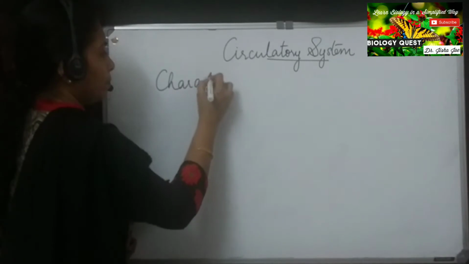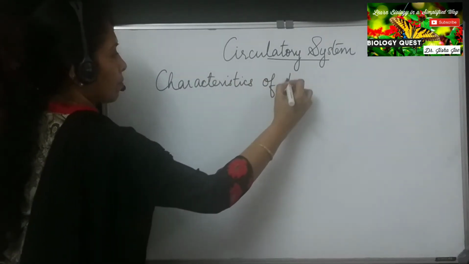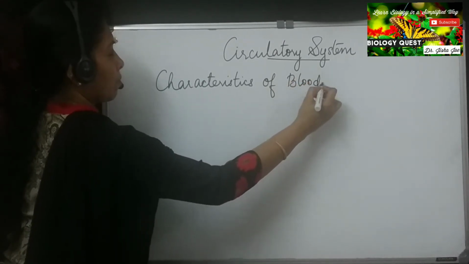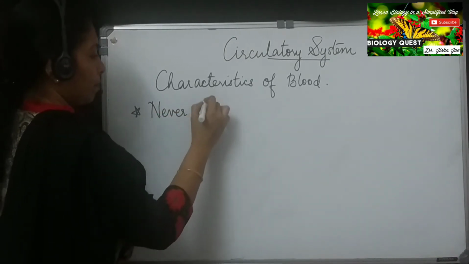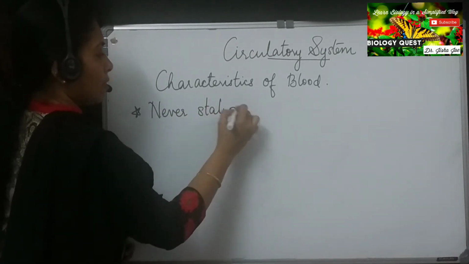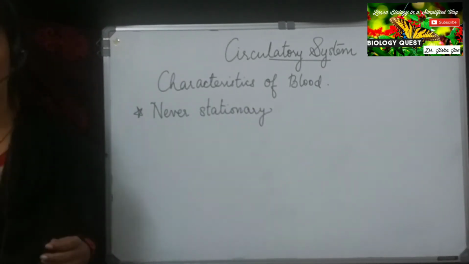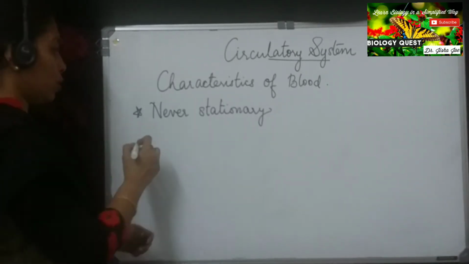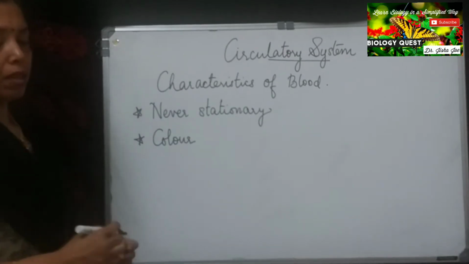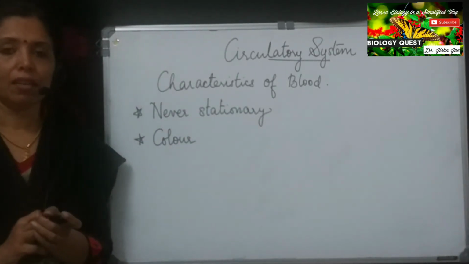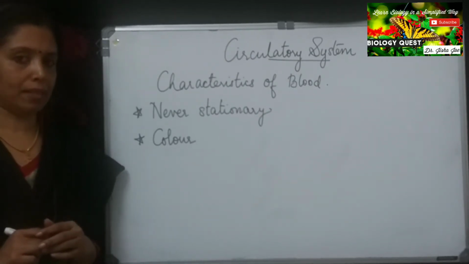Characteristics of blood. First one, blood is never stationary. It is always in motion. Number two, color of blood. It is red in color, bright red in the arteries and dark red inside the veins.